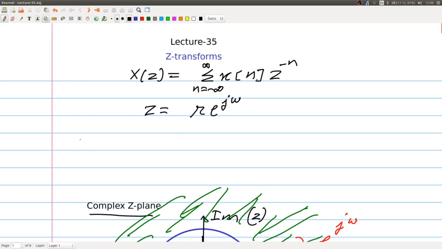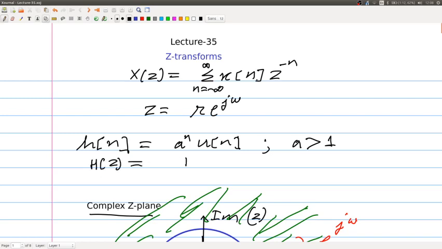We had also seen an example. For example, if h[n] is a to the power n u[n], and we have a greater than 1, in that case we had derived that H(z) would be 1 upon 1 minus a z inverse, and the region of convergence would be mod z greater than mod a.